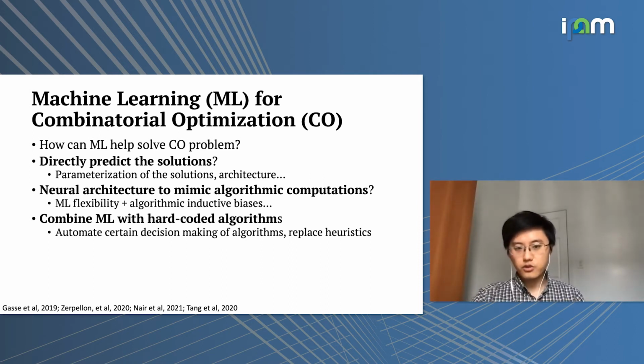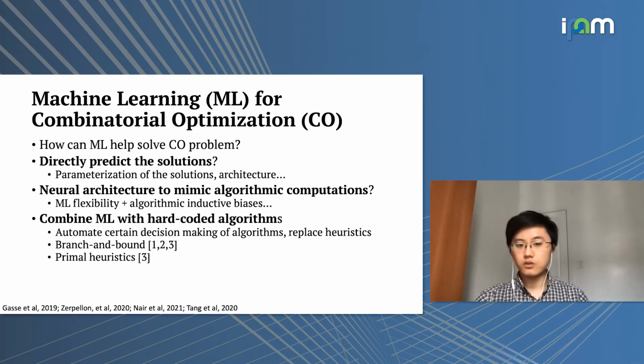In this case, what we try to do is to use machine learning techniques to automate certain decision-making of algorithms. And in this case, we can replace some of the human design heuristics that are part of these popular algorithms. Prior work has already studied a lot on algorithms such as branch and bound, also a lot of work on primal heuristics. And in this work, we're going to focus on cutting plane methods.